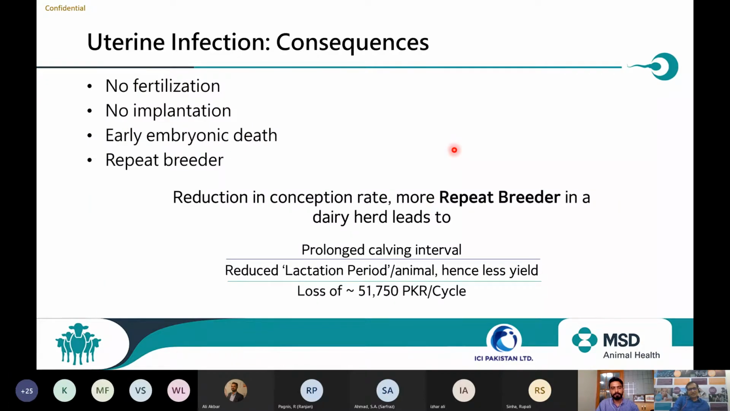So what are the consequences? Once again, if there is uterine infection, there will not be fertilization. First, the embryo may die. There will be early embryonic death, or if the embryo comes to the uterus, there will be no implantation, and the animal will repeat. If the animal repeats, one thing is sure: a prolonged intercalving interval. If the intercalving interval increases, days in milk will be lost. And as I informed, you are going to incur a loss of 51,750 PKR per cycle.